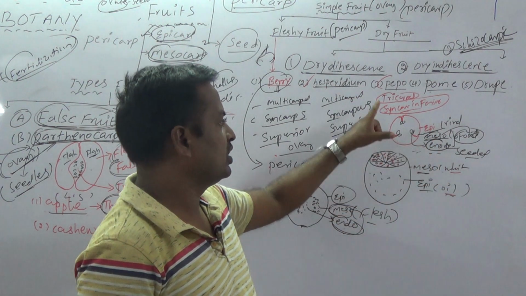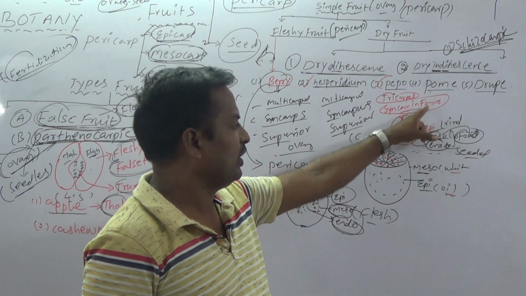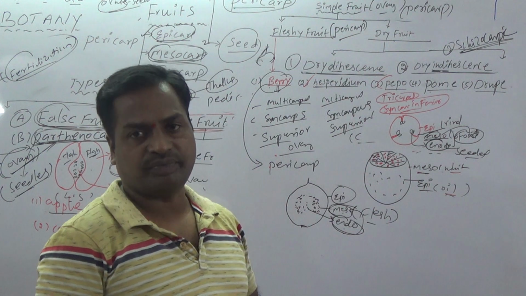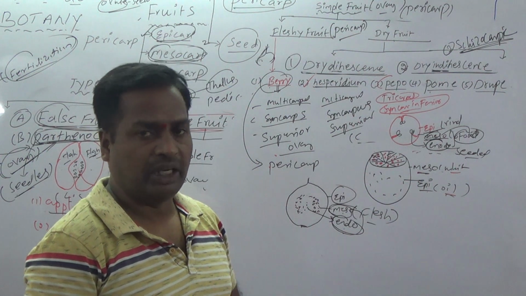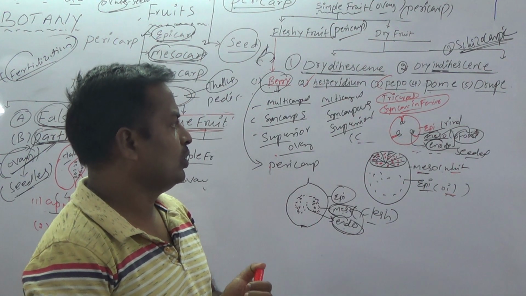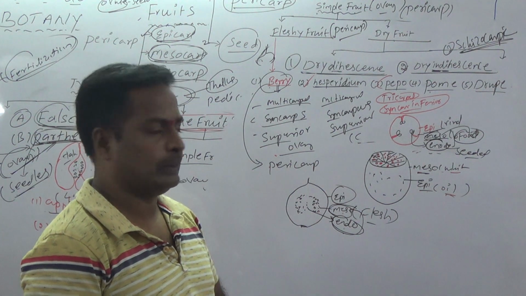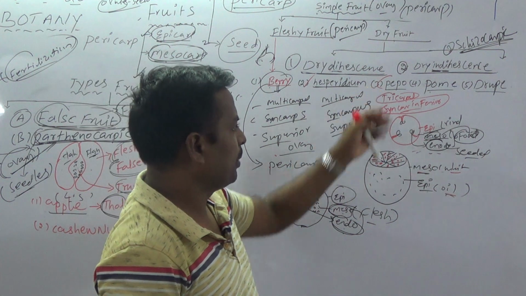Are you clear, students? It is tricarpellary, syncarpous, with an inferior ovary. Cucurbitaceae family members like watermelon, pumpkin, Cucumis sativus, and gourds are especially reported with pepo.